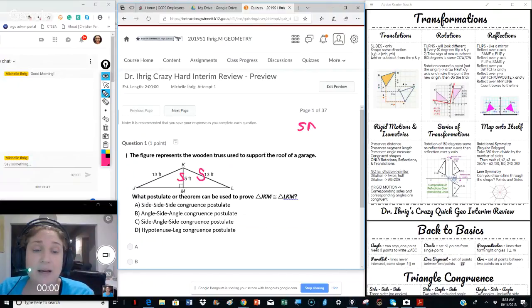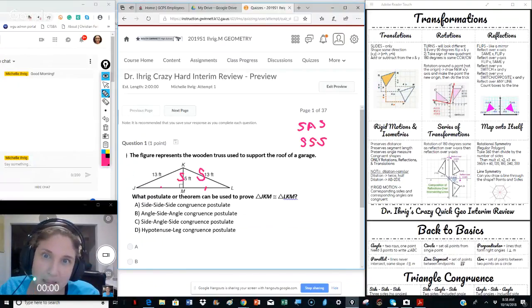It could either be side, angle, side, or it could be side, side, side for proving congruent triangles. In order for it to be side, side, side, we need to somehow get these points. Now, technically speaking, we could get those sides if we ended up using perpendicular bisector.